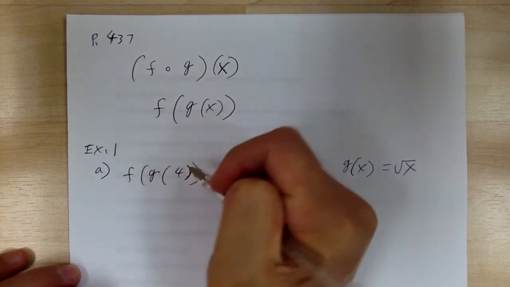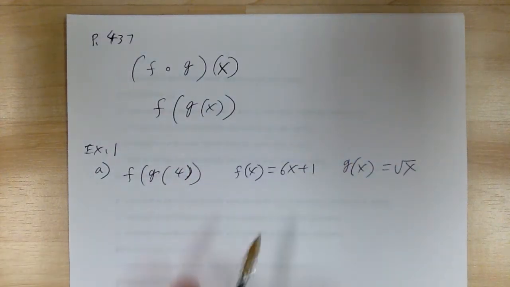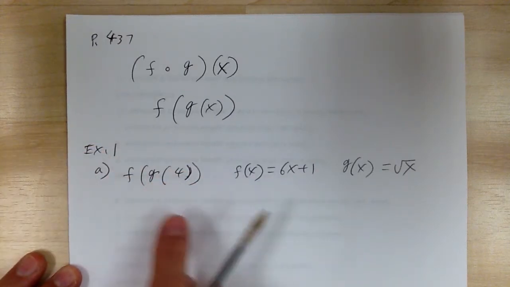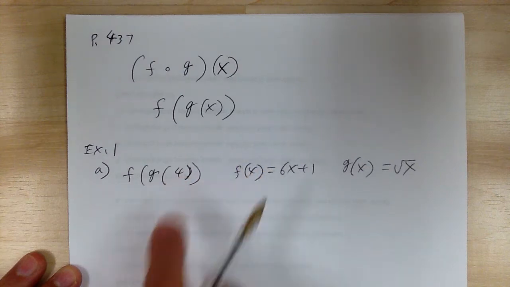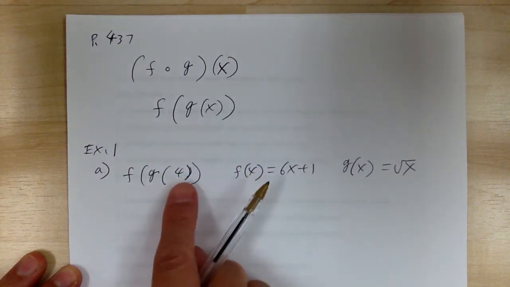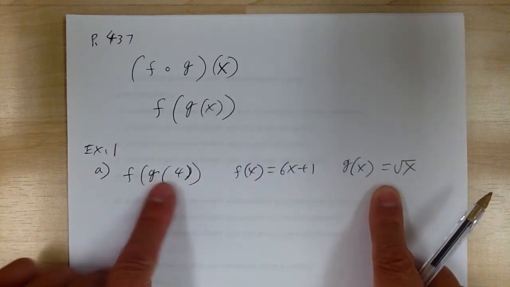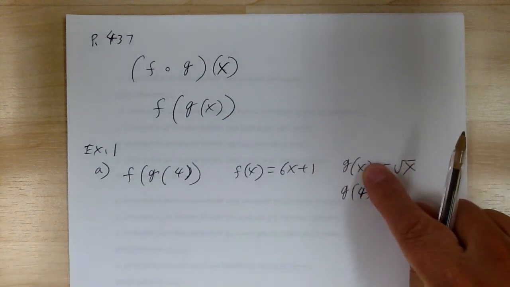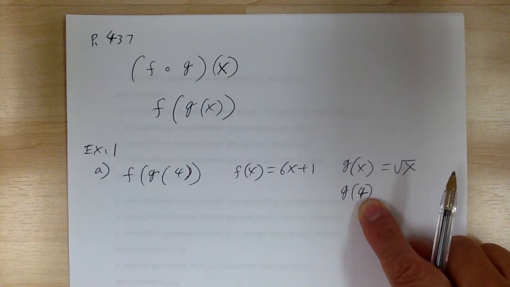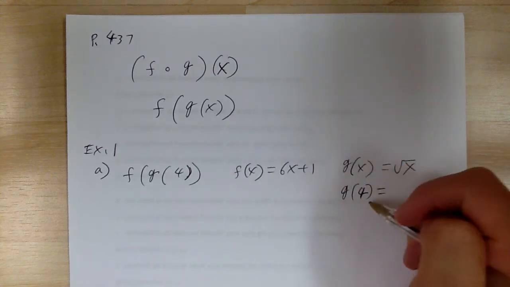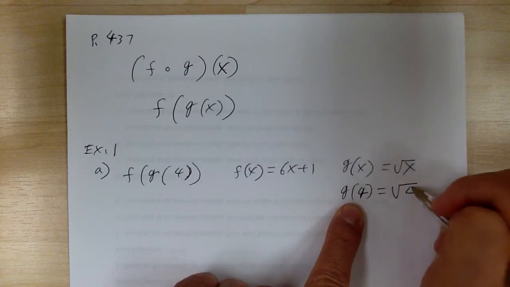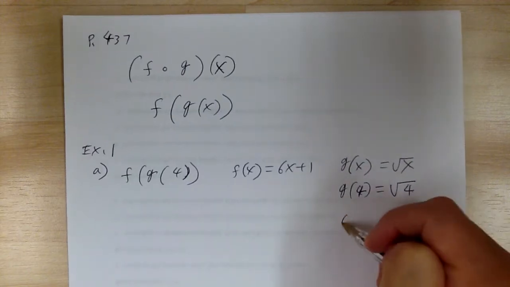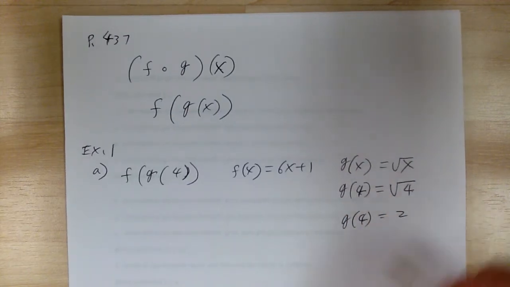Now, when you're doing the composite function, you have to start inside and work your way out. So first, you have to deal with g of 4. If you're looking for g of 4, it means when you put the 4 in the g function, what will you get out? Since you're using the g function, you have to go over here and line it up. g of 4 means whenever you see the x, you replace it with a 4. So g of x, when you're looking for g of 4, becomes square root of 4. Whenever you see x, you change it into a 4. So g of 4 is equal to 2.